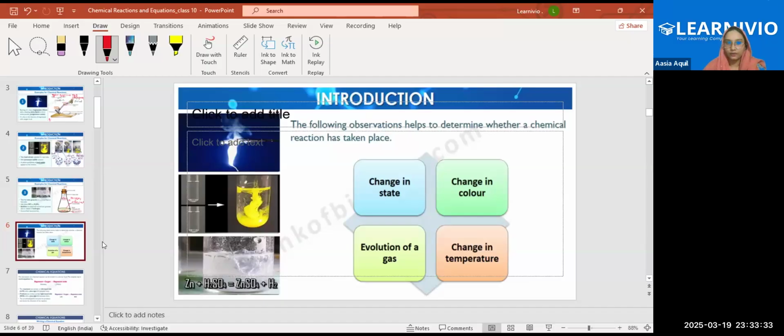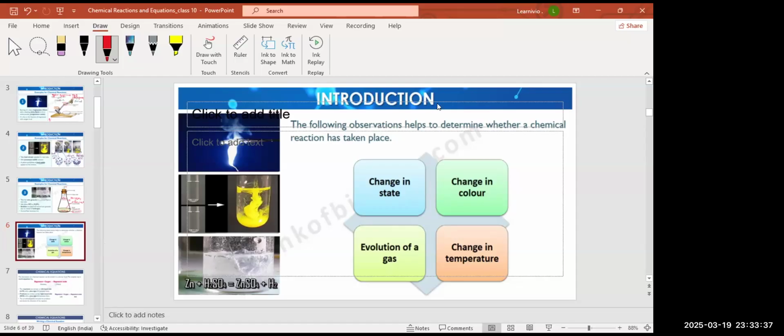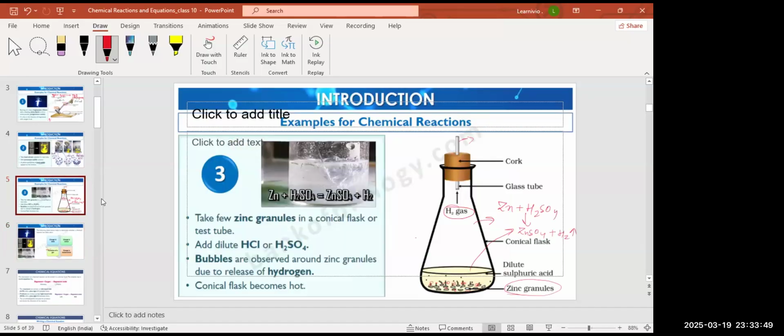Let's see one by one what the indications are. First, there are some characteristics of a chemical reaction. First, you can see the evolution of a gas, like in the previous one, hydrogen gas is being released. So that's how you can say that a chemical reaction has happened.